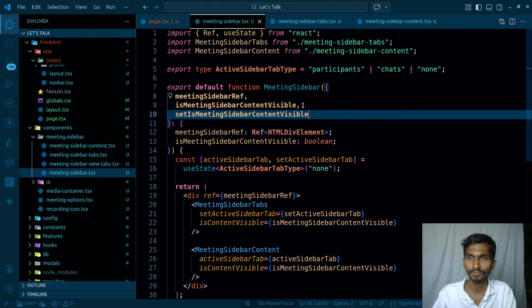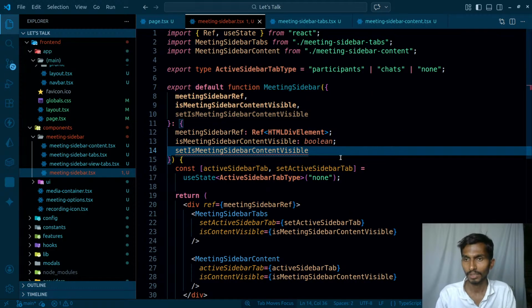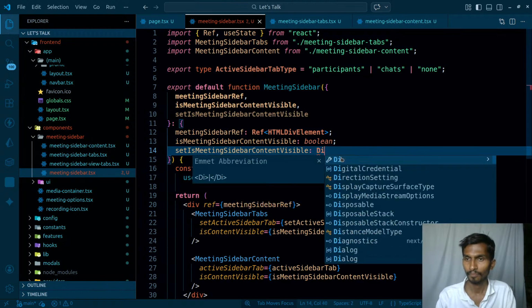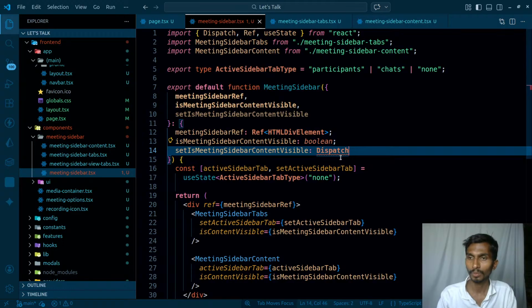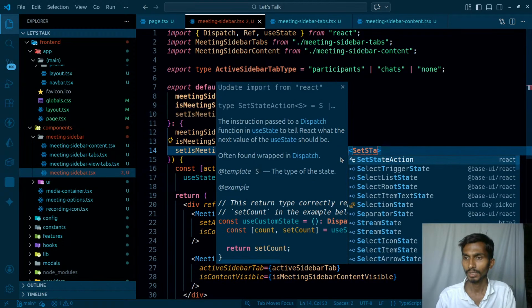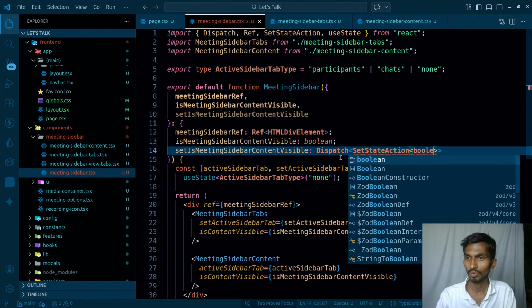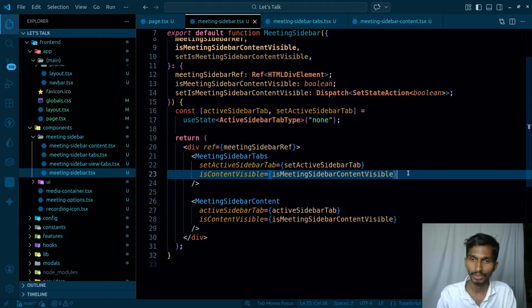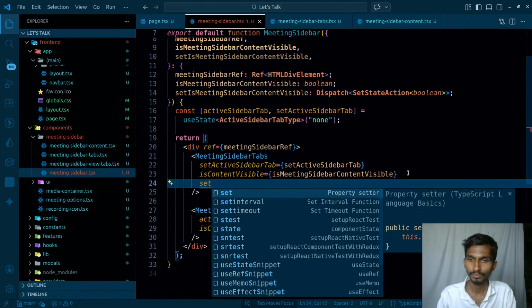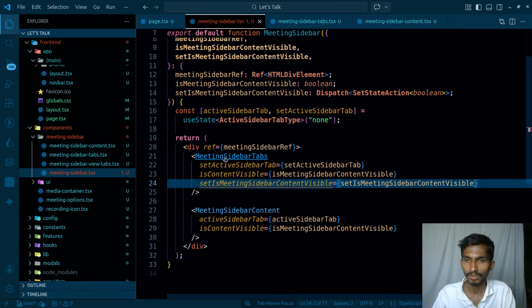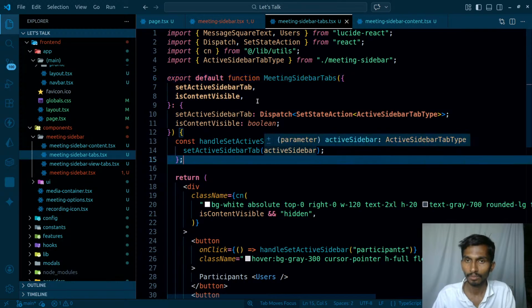I'm gonna be getting it here, and I'm gonna be having it here. The type is actually gonna be dispatch, will be coming from React. Keep in mind, set state action, and this is actually gonna be a boolean, just like this. Once this is done, this is actually going to be passed here. Set, Control C, Control V, just like this. Once I passed this inside this, so whenever I'm gonna be getting it here.